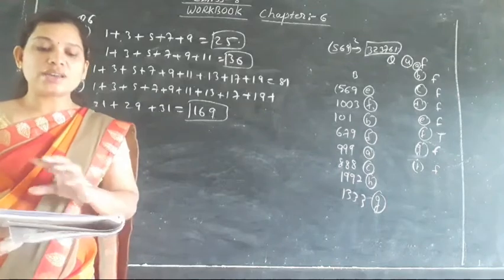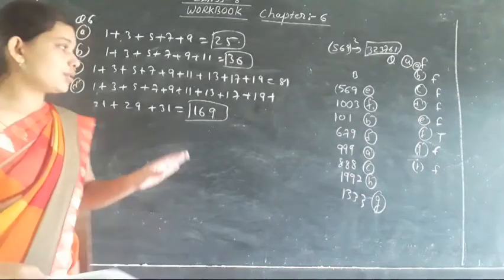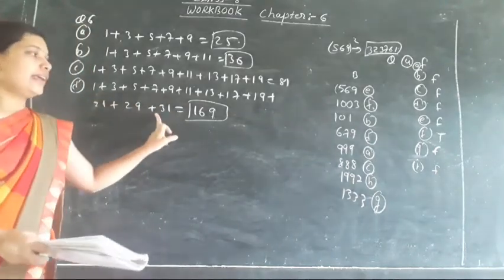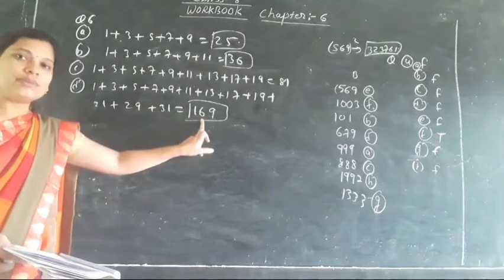Okay, right, 169 as the sum of 13 odd numbers. So these are the 13 odd numbers added in order to get the total sum, that means 169.